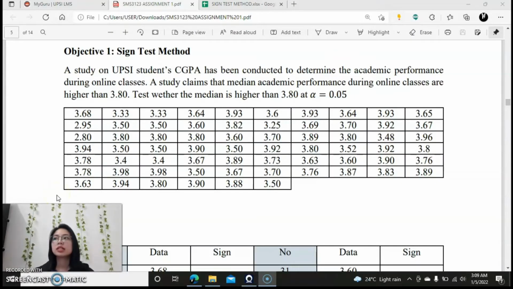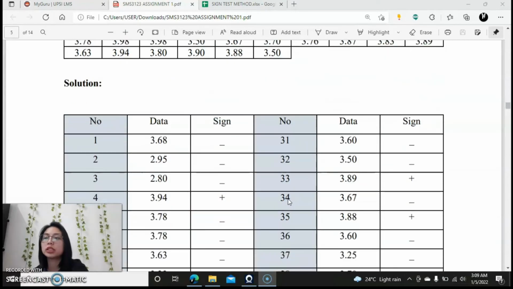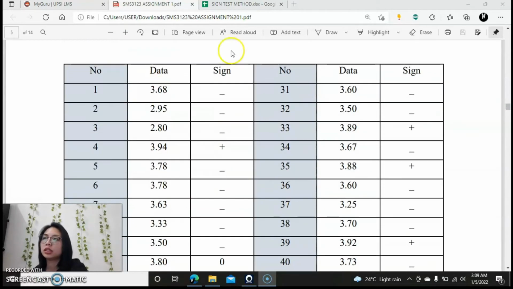Objective 1, sign test method. Test whether the median is higher than 3.8 at A equals to 0.05. So the data shown here is the data from the questionnaire that we conduct among the UPSI students. So the solution for this question is here.